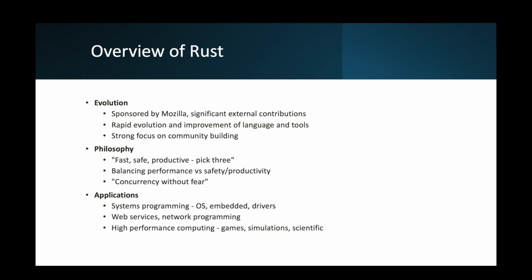Also for web services and network programming with high performance, high concurrency backends supported by frameworks like Actix and Rocket. It's also used for high performance computing for games, simulators, and scientific work, which often needs both performance and parallelism. That's why it's used there.